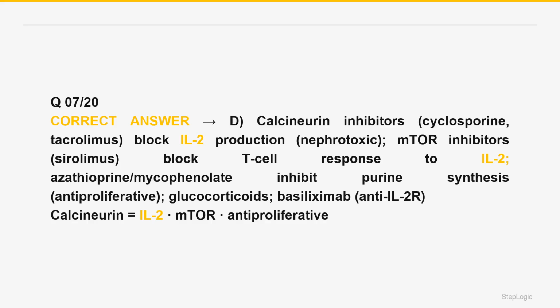Mycophenolate inhibits IMP dehydrogenase, blocks purine or guanine synthesis, suppresses lymphocyte proliferation, with bone marrow suppression and GI toxicity. Glucocorticoids broadly suppress, inhibiting NF-kappa B or cytokines. Monoclonal antibodies like basiliximab block the IL-2 receptor, induction therapy. The calcineurin inhibitor, IL-2 block, nephrotoxic versus mTOR and antiproliferative agents is the correct mapping.